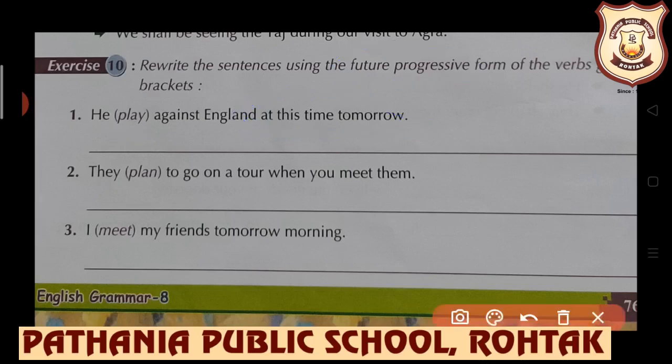Next, they in bracket plan to go on a tour when you meet them. They will be planning. I shall be meeting. These are the answers of these 3 examples. So students, this exercise number 10, try it yourself.